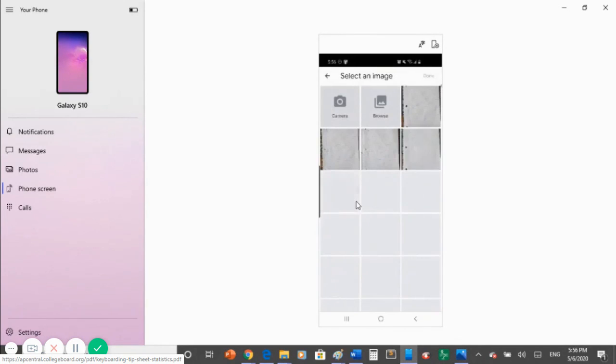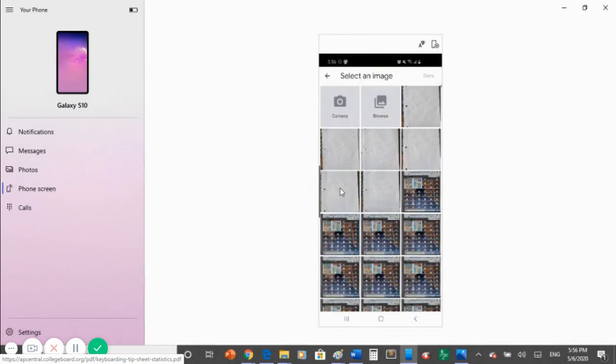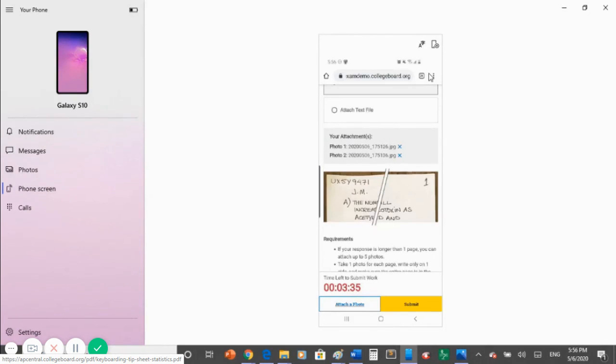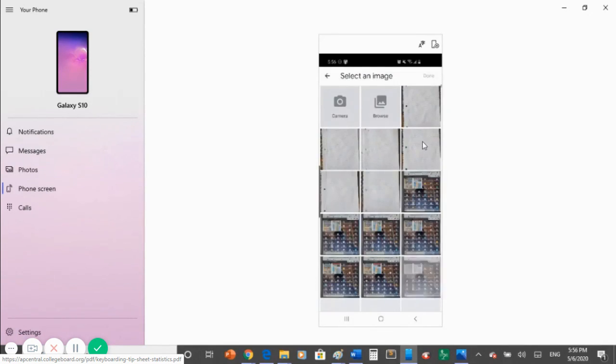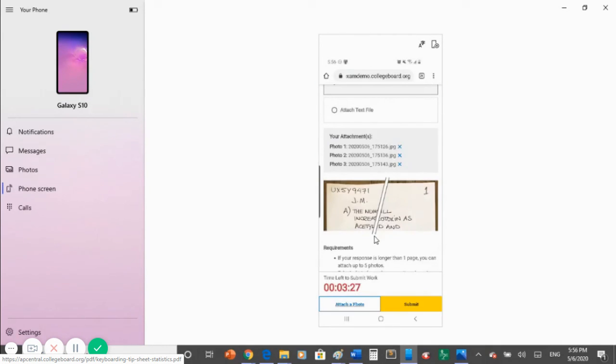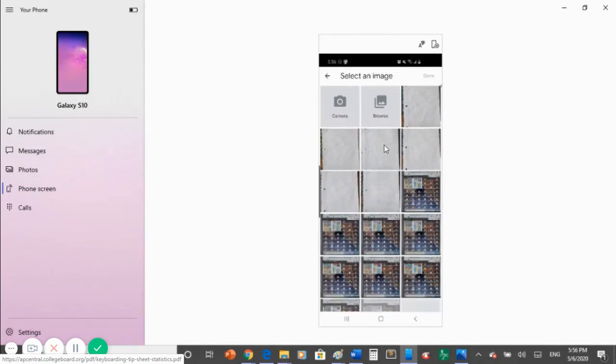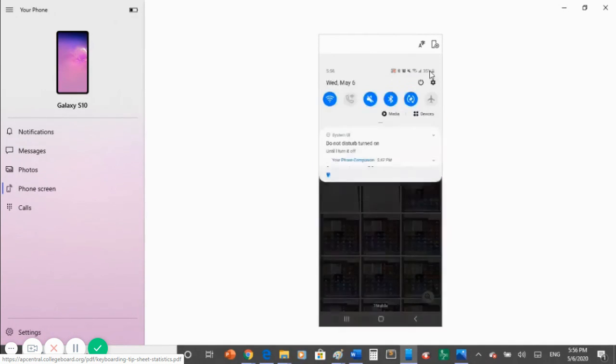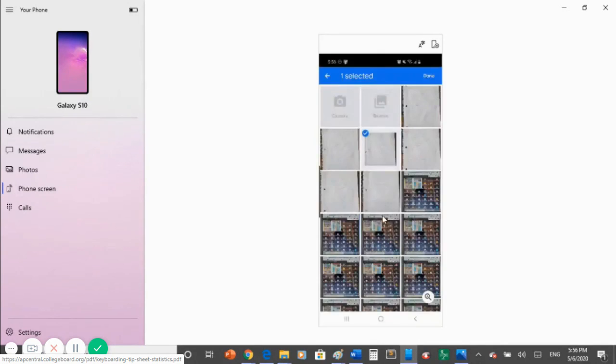Repeat the process for page 2, until all pages for this question have been successfully uploaded in the order. You may use up to 5 pages in order to answer a question.